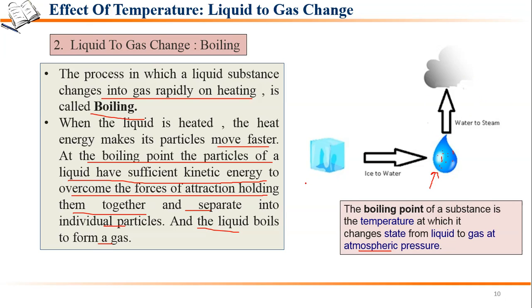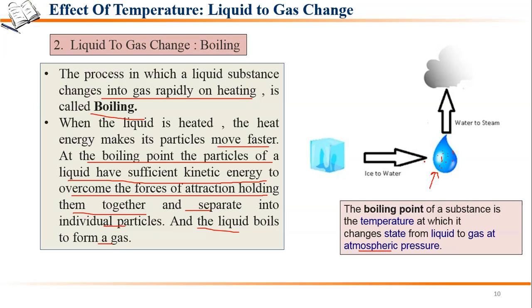So this process in which a liquid substance changes into gas on heating is known as boiling, and the temperature at which a liquid boils is known as the boiling point. When the liquid boils and changes into gas at atmospheric pressure, that is the boiling point of that liquid.